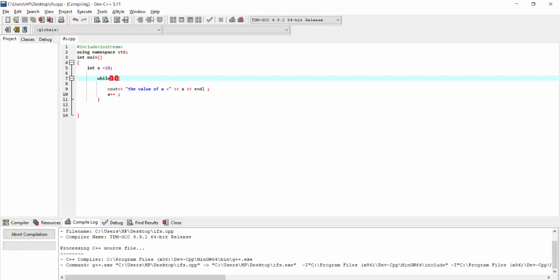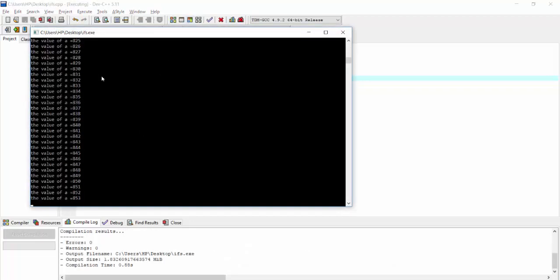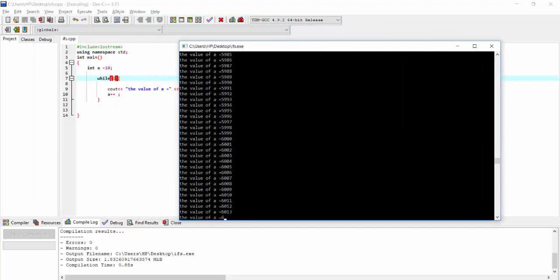Let's run this, and we can see it keeps on going until the condition is false. And as we know, the condition is set to be 1, which will never be false, so it keeps on running and running and running.